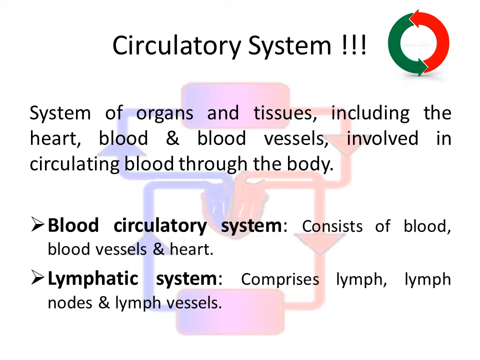Blood circulatory system and the lymphatic system. Blood circulatory system consists of blood, blood vessels and heart, whereas lymph nodes and lymph vessels are involved in the lymphatic system.